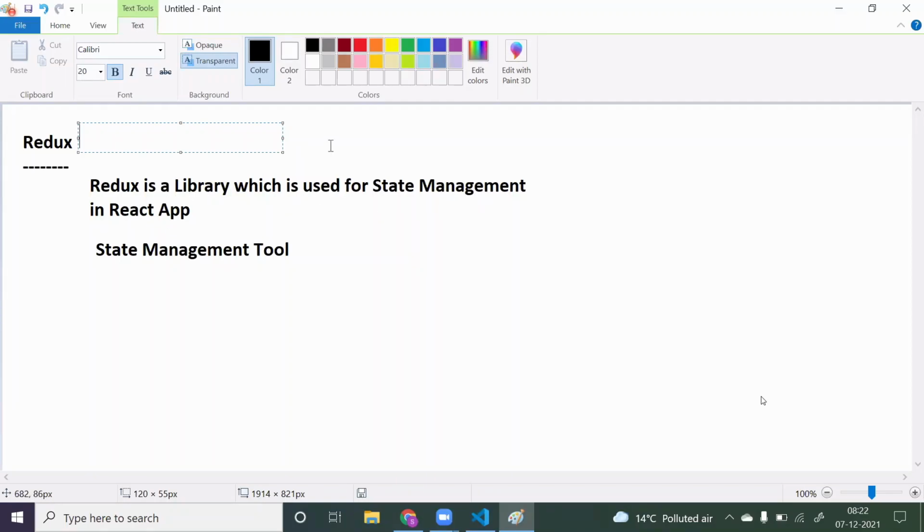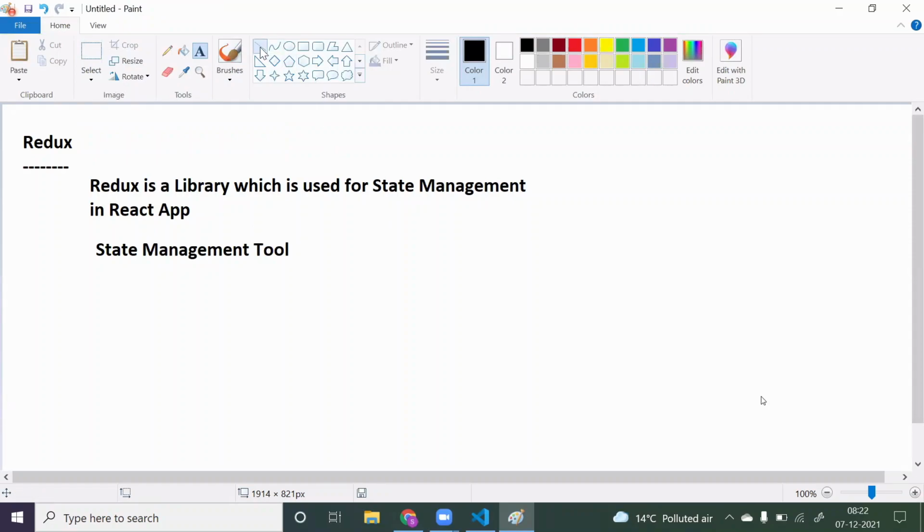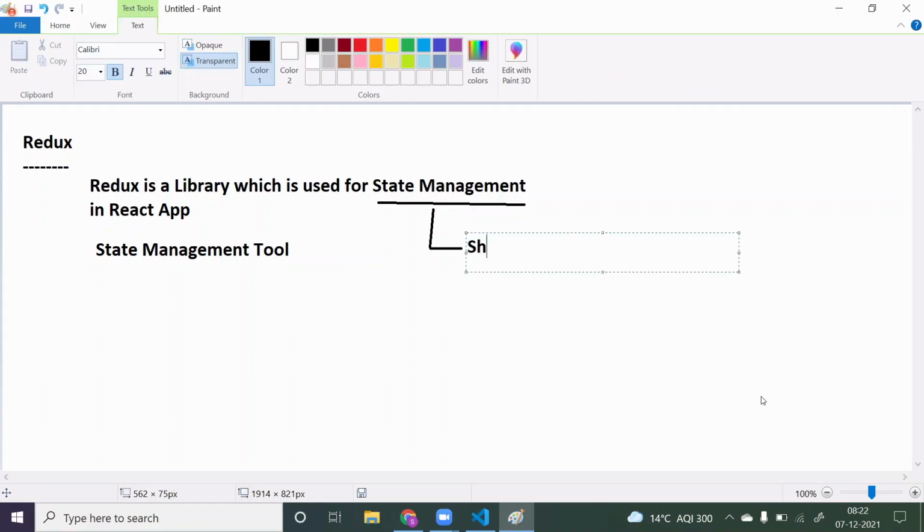So what do you mean by state management? State management is nothing but sharing the data between the components. That's what we are going to call state management. State is nothing but data in the terms of React. So in simple words, state management is sharing the data between components.